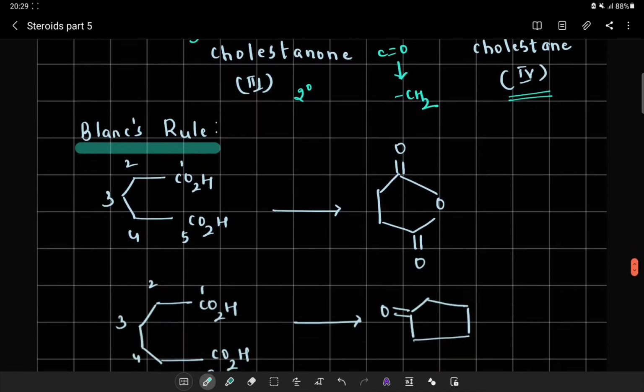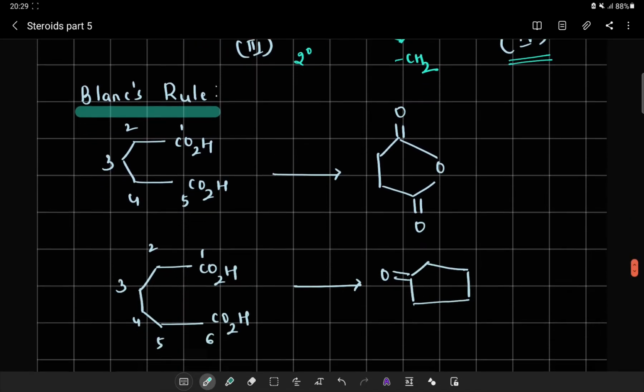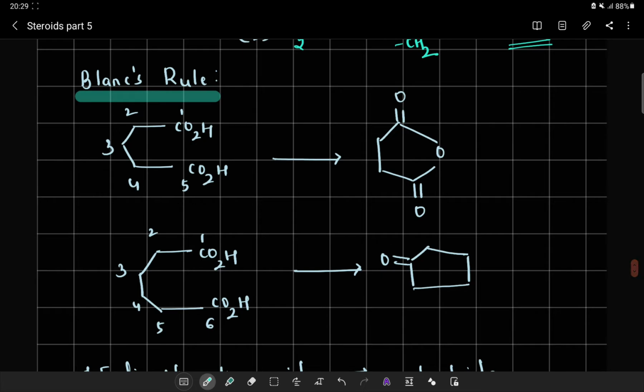Before entering into the next discussion, we need to understand a rule called Blanc's rule. Before we try to understand the rule, let us first see a compound which is a 1,5-dicarboxylic acid. Can we not look at the structure: 1, 2, 3, 4, 5? This 1,5-dicarboxylic acid, when it undergoes pyrolysis, is going to give me an anhydride, without any loss of the carbon system.